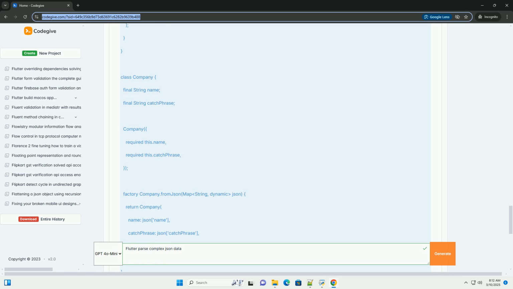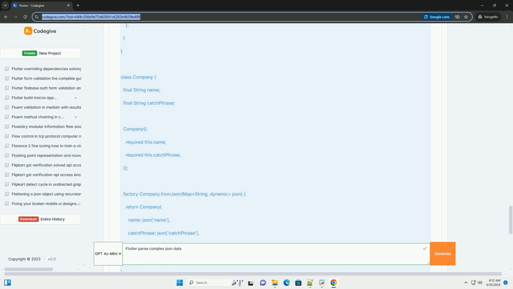jsonDecode converts the JSON string, response.body, into a Dart object, usually a list or map. List<dynamic> jsonList stores the decoded JSON data as a list of dynamic objects because we know we're getting a list of user objects back. jsonList.map((json) => User.fromJson(json)).toList(). This is the core of the parsing process.